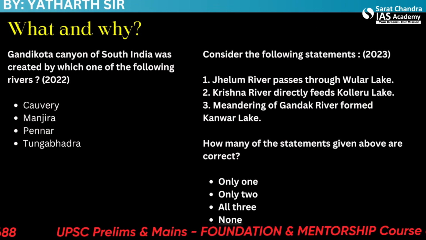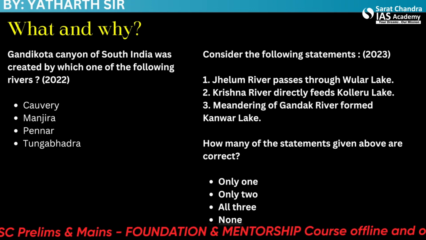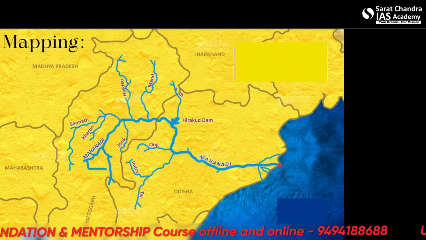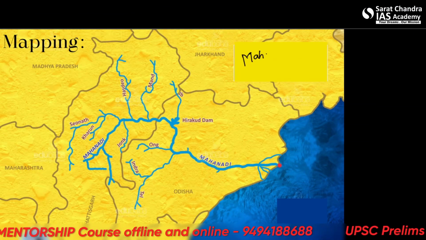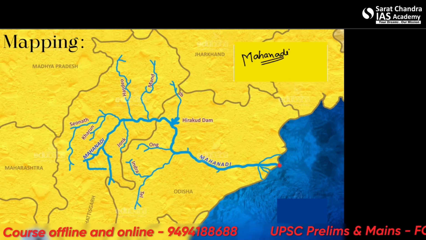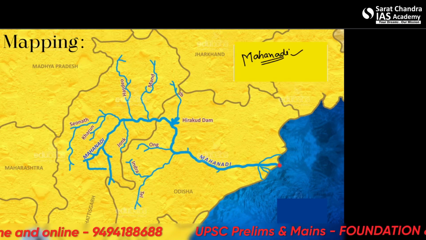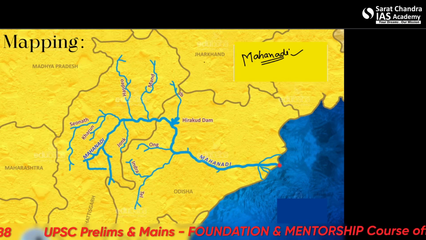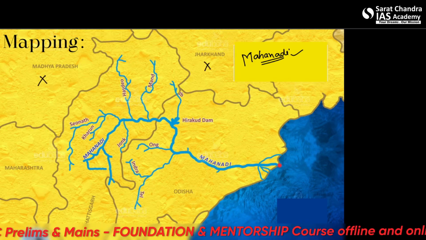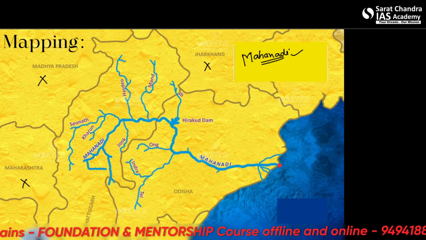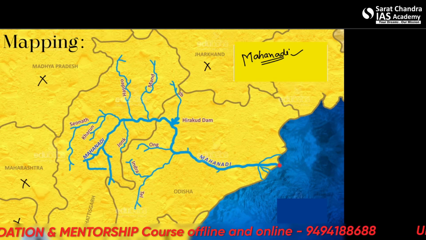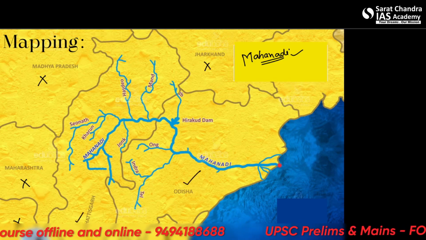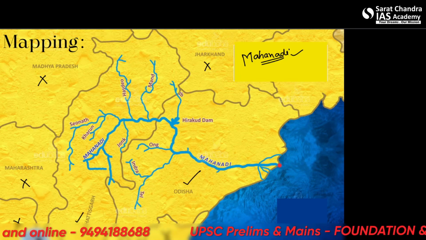Alright, let's begin with the mapping portion, which we'll keep coming back to during the course of this lecture. So this mapping is about the Mahanadi River. First, what we need to see is which states this river does not fall in. We can cross out Jharkhand, Madhya Pradesh, Maharashtra, as well as Telangana and Andhra Pradesh, but we can put right marks on the other two states, which are Odisha and Chhattisgarh, in which this river directly flows.